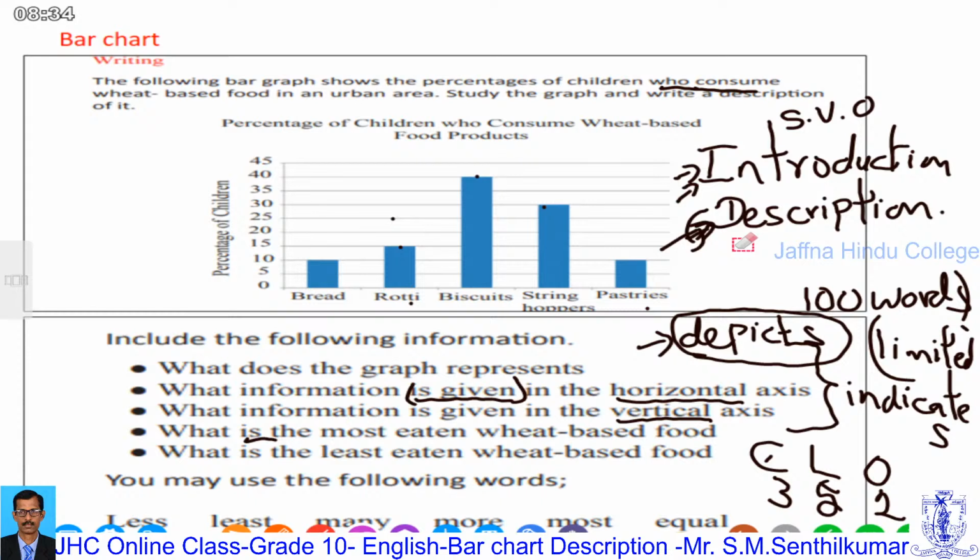So in their health care, they are not concerned about their health. The parents are not concerned about it. You have to write one or two sentences like this. Don't write that the most of the students eat biscuits, repeating once again, or don't write anything. In the conclusion, you have to give your own opinion. Is it okay? This is how you write the bar chart. If you write like this, you can get more than 7 marks out of 10. Is it clear?